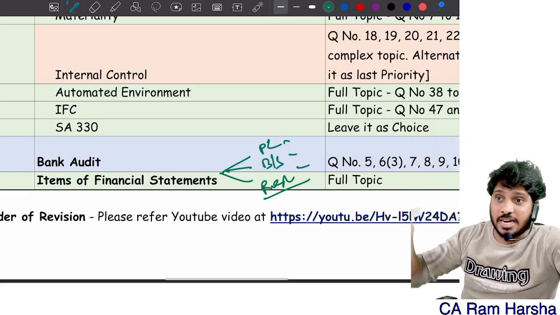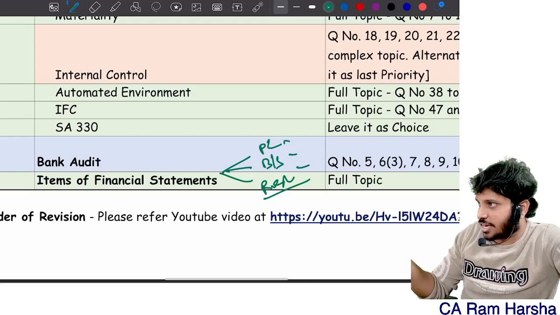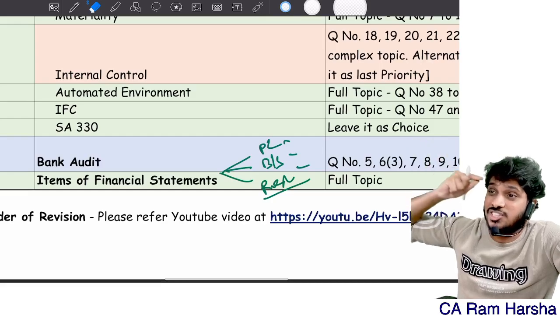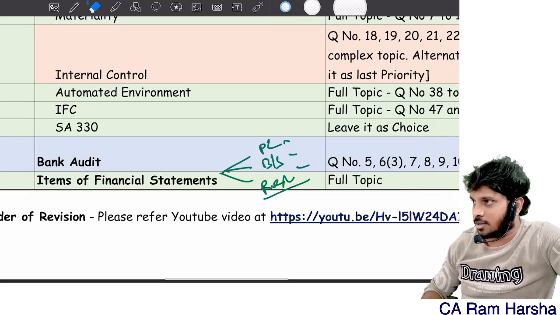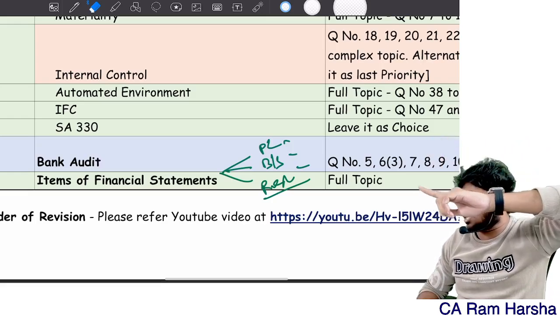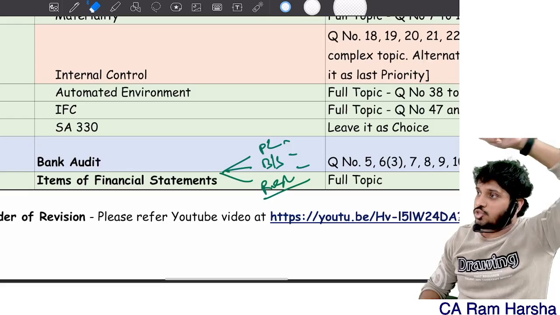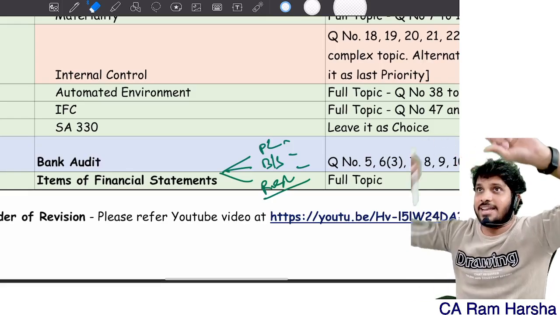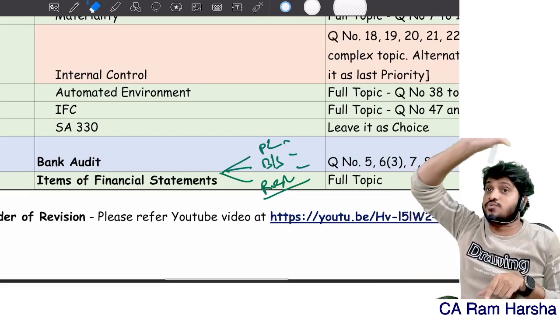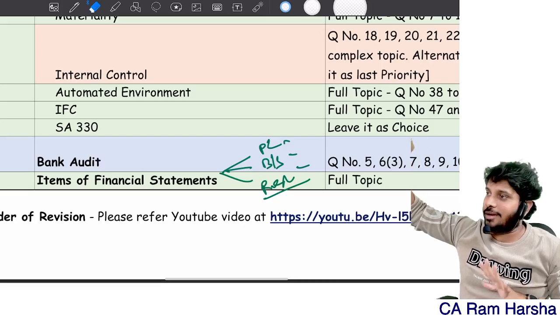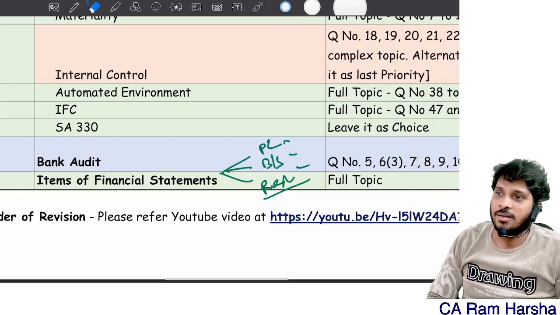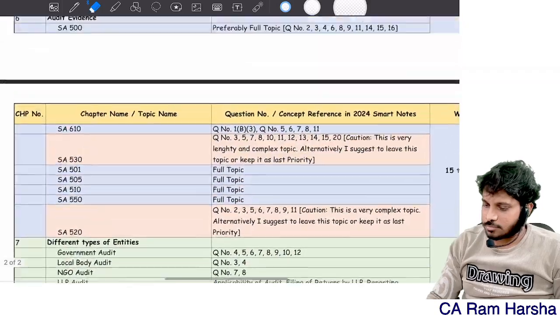Because in items of financials, we are starting in the next session, very soon, I will tell you how differently the questions will come. Generally, students don't pay attention to that. They will see how to audit sales, how to audit purchases, and they will read all that. They will not read the controls on sales point, which is there in the intro para. They will only read the content in the table. But ICAI is asking questions from the intro para. I will show you once we start items of financials. Clear? Got clarity on this?